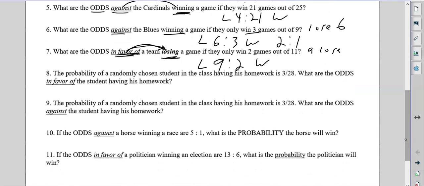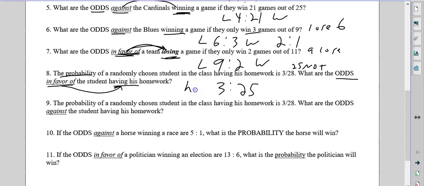Number 8. Probability, now we're back to probability, of a randomly chosen student in class having his homework is 3 out of 28. What are the odds in favor of him having it? Well, we've got to go back and do the math. Having his homework 3 days means 25 he did not. So odds in favor of him having it. In favor, what comes first? Having it. That's 3. And second is not having it. So this is have, and this is have not.